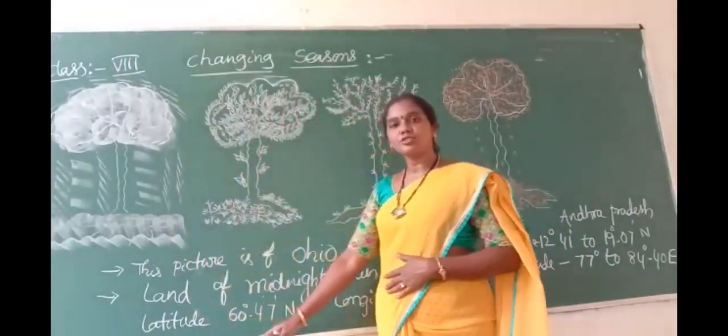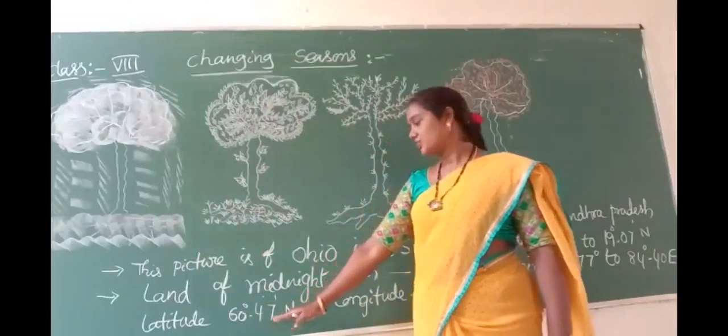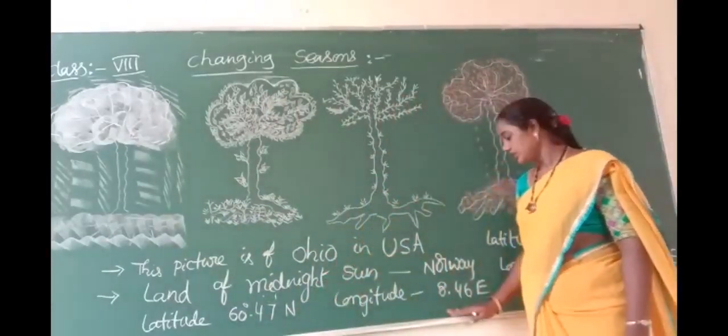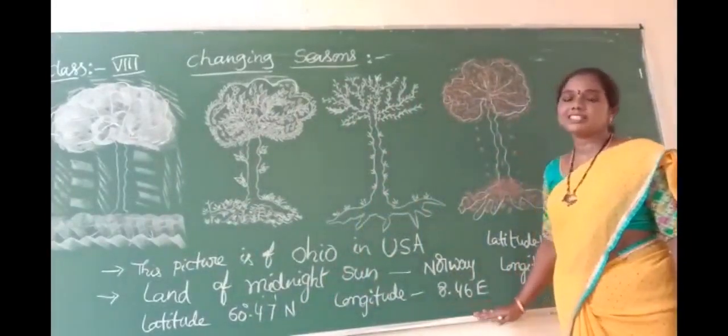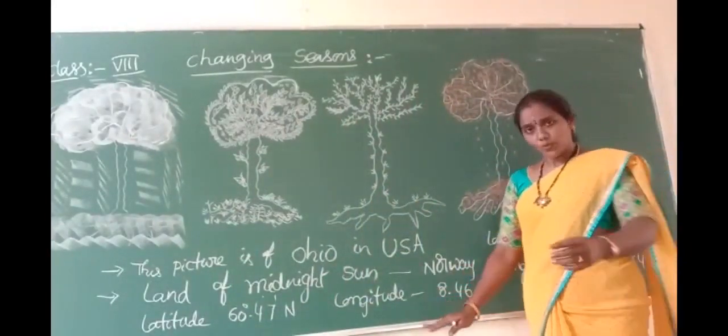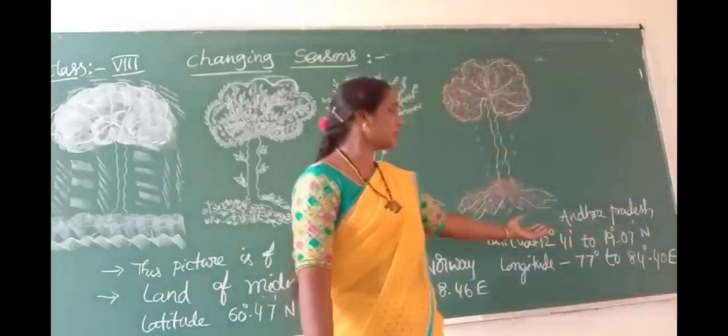Here is the latitude of Norway: 60 degrees 47 minutes northern latitude. Longitude is 8 degrees 46 minutes eastern longitude. This is the latitude of Norway. We compare this latitude to Andhra Pradesh.